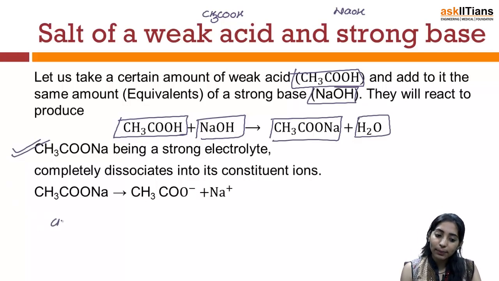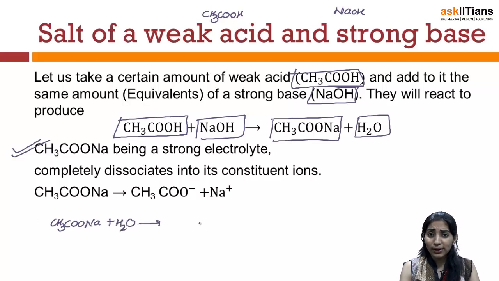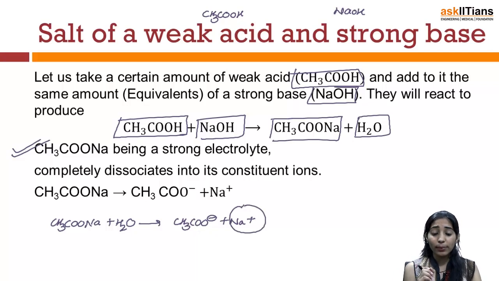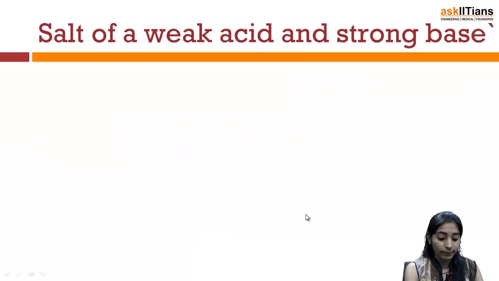The reaction taking place is, when you have CH3COONa and you dissolve it in water, it gets completely dissociated to form CH3COO minus plus Na positive. Now in this case, since Na positive is a cation coming from a strong base, it doesn't react with water, and hence it will not follow any equilibrium in its reaction with water.